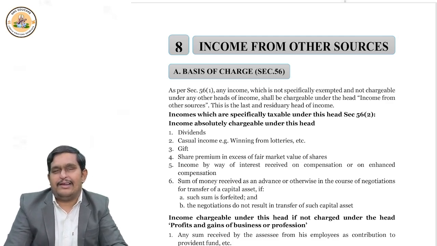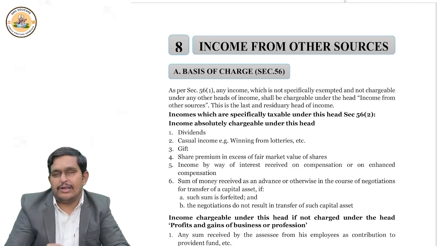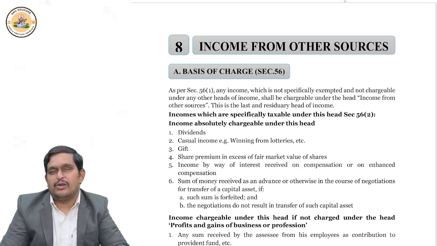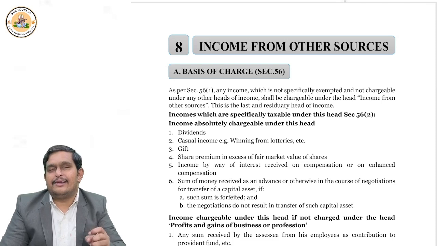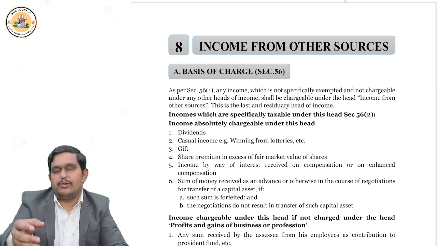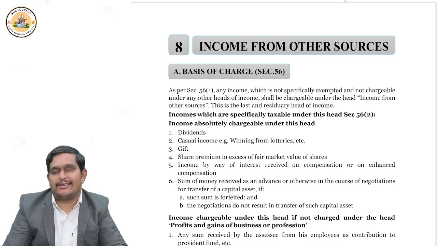Now, suppose for example you entered into a contract and the other party defaulted. The other party paid you the advance, but later on he was not able to pay the balance amount, so you forfeited the advance. For you, it is income from other sources. Like, for example, you are selling a property and you took some token amount as advance. Like that, cases are covered here.